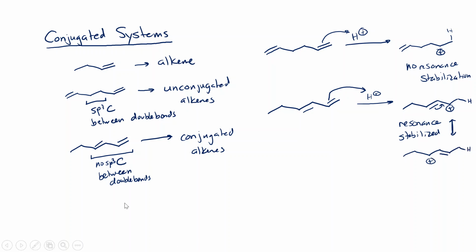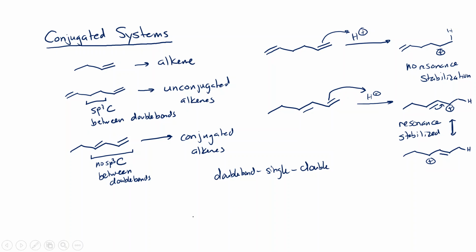And so conjugated systems have not only the possibility, but the existence of this additional resonance form. When we react one of the pi bonds, the other pi bond also gets involved. And so when we talk about conjugated alkenes, we have to treat the whole thing as one system. Now, conjugated alkenes always have the same pattern: double bond, single bond, double bond, like we have here.